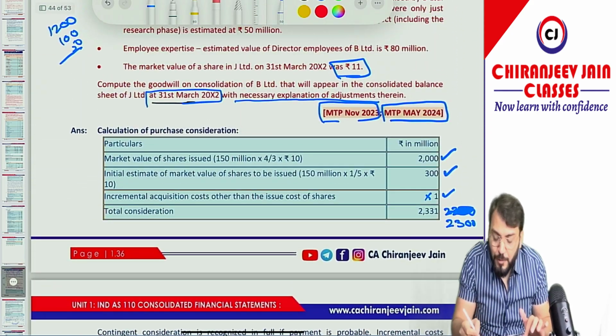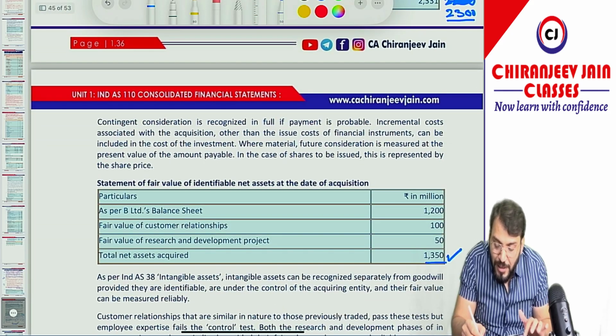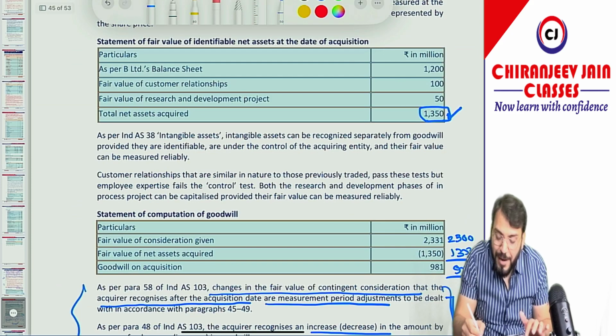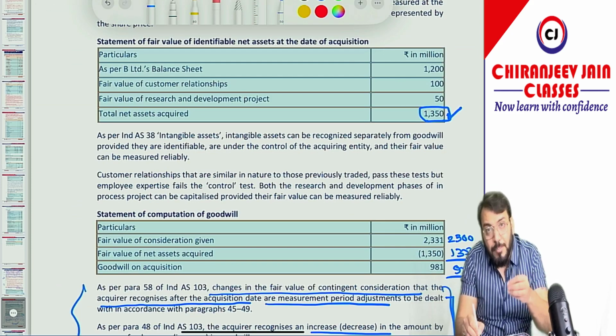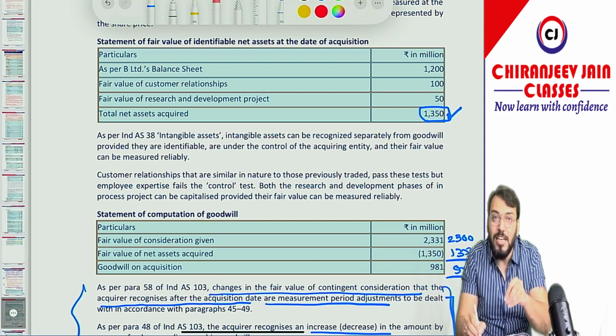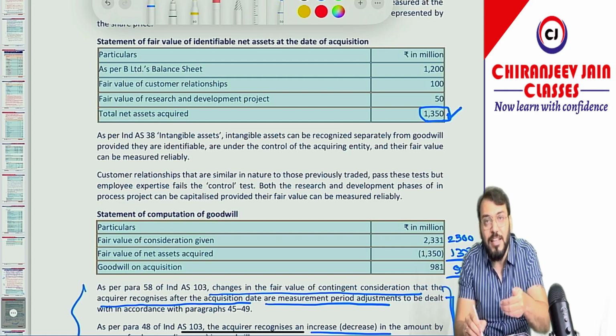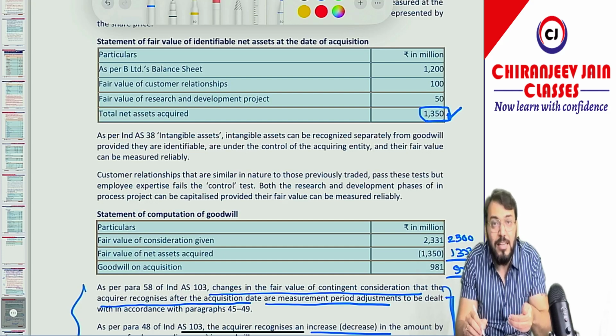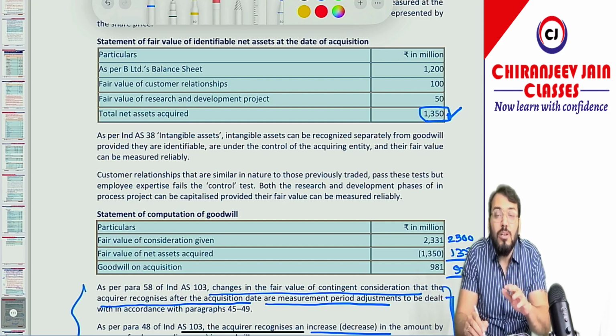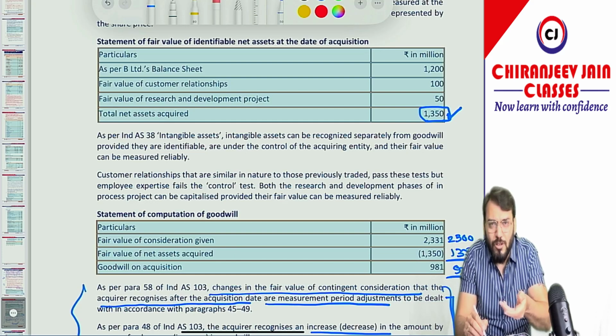So from my point of view, the PC should be 2300, the fair value of INA should be 1350, and goodwill on the date of acquisition should be 950, which should appear in the balance sheet as on 31st March 2002. And because the contingent consideration has been classified as equity, no subsequent measurement will be done. Are you getting?